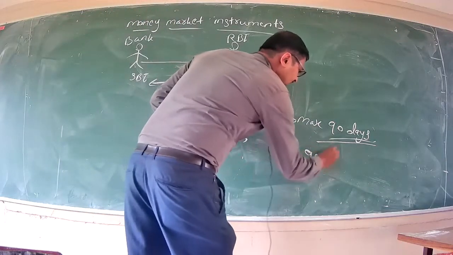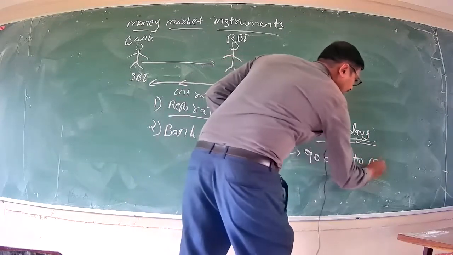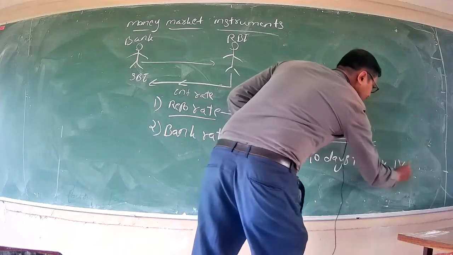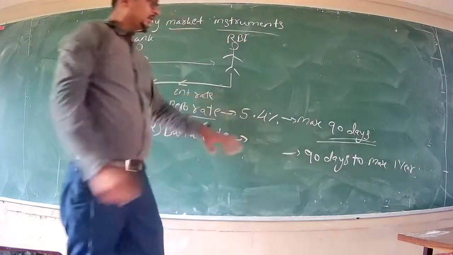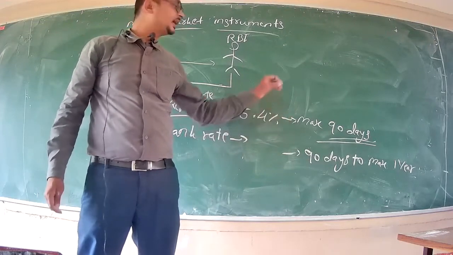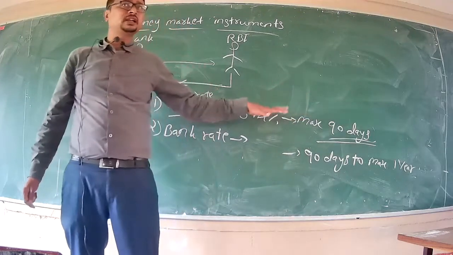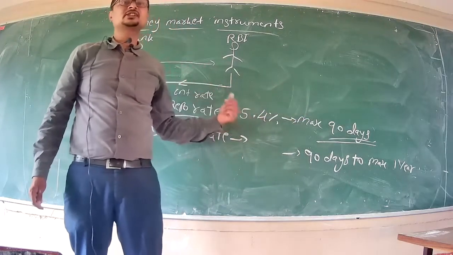from 90 days to maximum 1 year, right? So in case of repo rate, the entire loan should be paid back within 90 days. Maximum 90 days, you have to finish this entire transaction in case of repo rate.